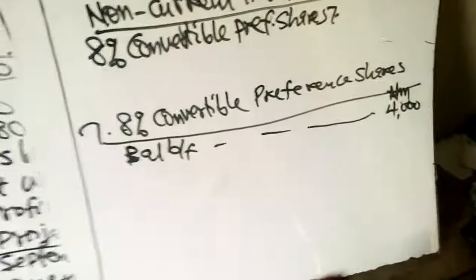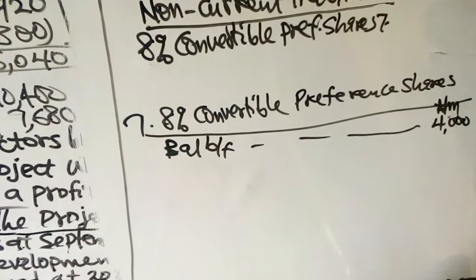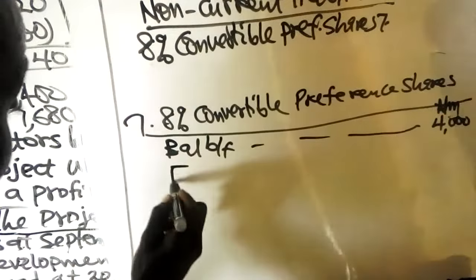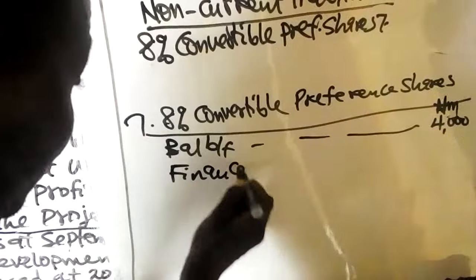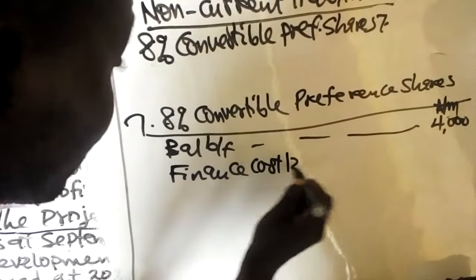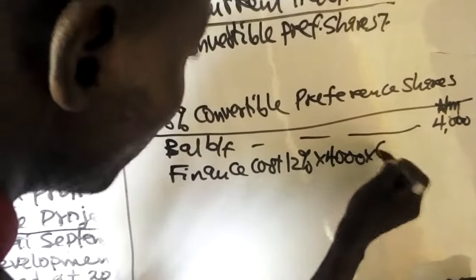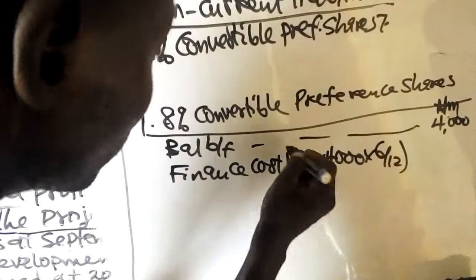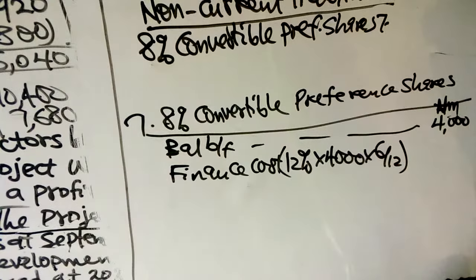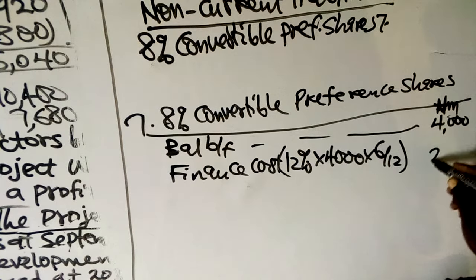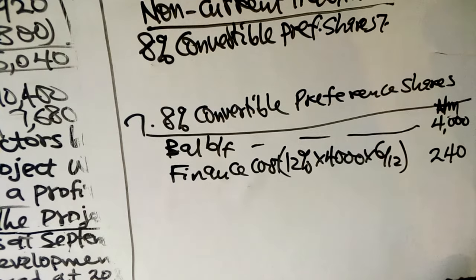So we calculated that finance cost of 12% of 4 million for 6 months, from April to September, and we got 240. And that is to be added.